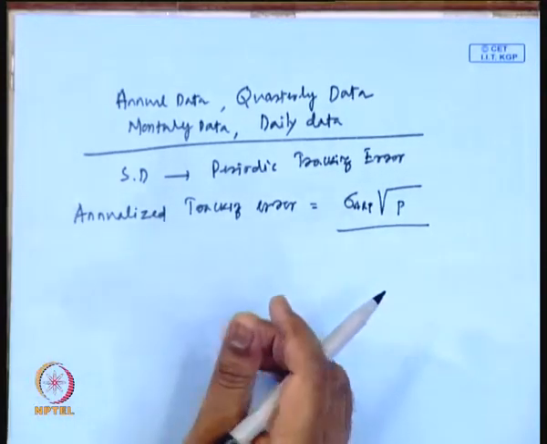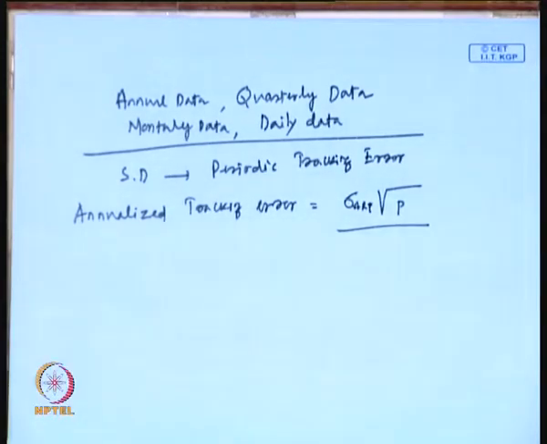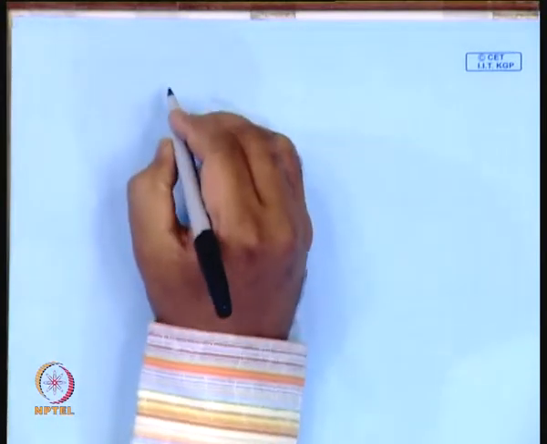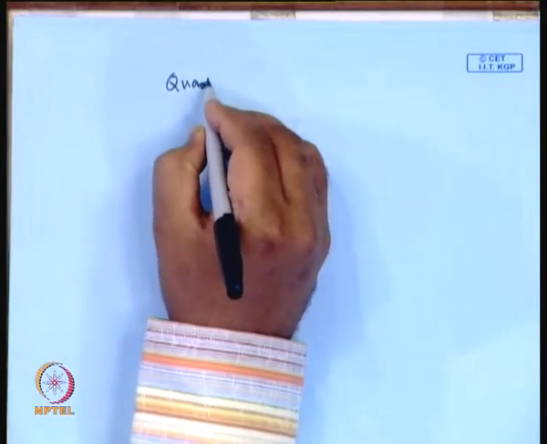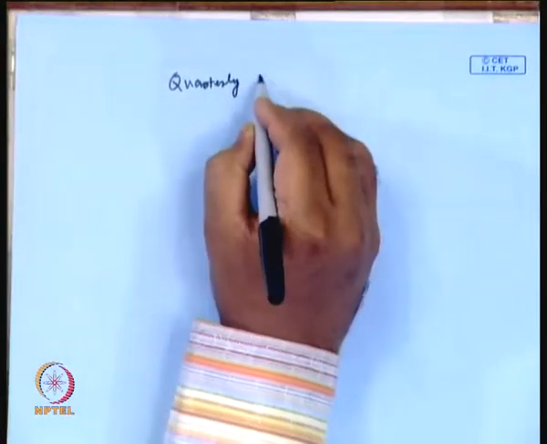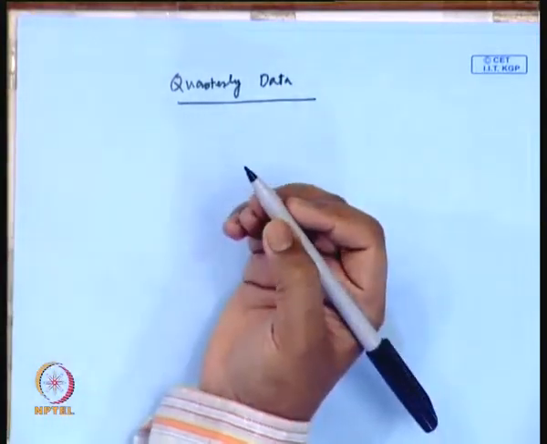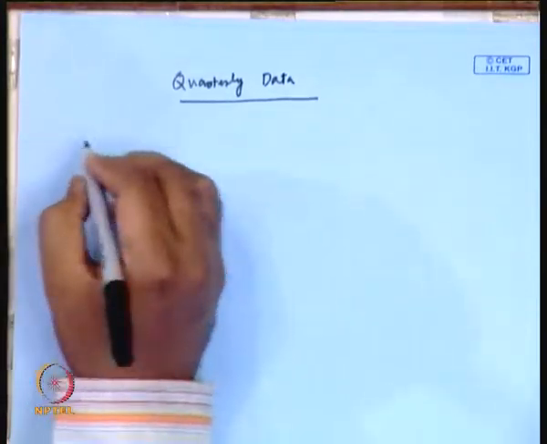Let us take an example of a particular case. Let us say we have quarterly data over 2 years for one portfolio and the index we are tracking.